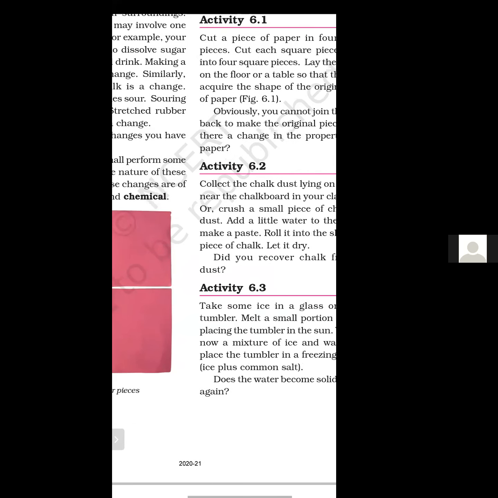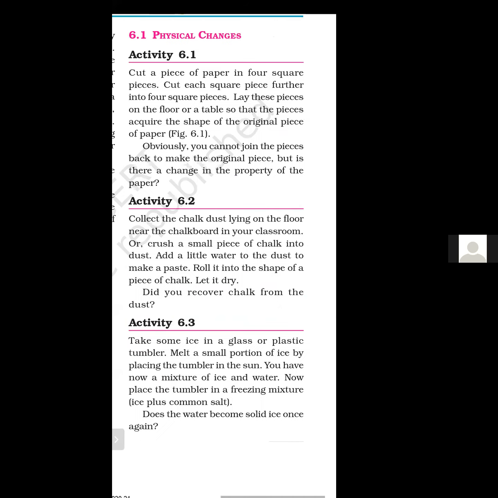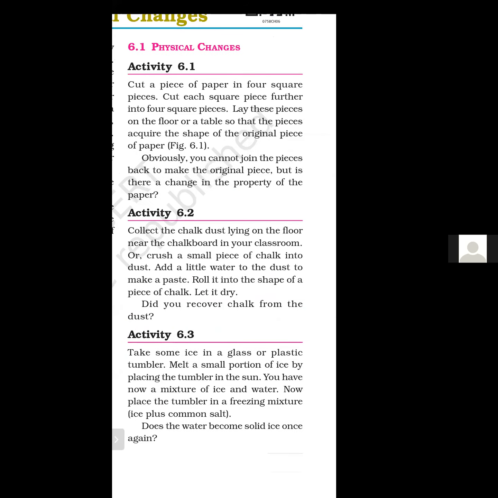Obviously, you cannot join the pieces back to make the original piece, but is there a change in the property of the paper? What is the meaning of change in the property of paper? It means, is any new substance formed? No, there is no change in the property of the paper. Paper is still a paper. No new substance is formed. So it is a physical change.